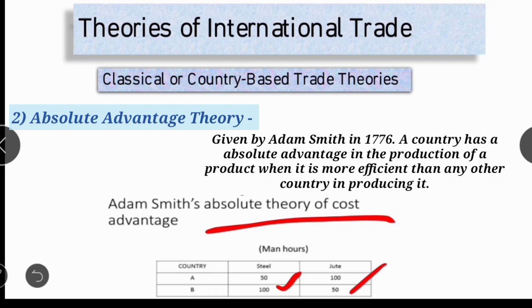So, country A has a cost advantage in the production of steel, so it can export steel and import jute from country B. Country B has a cost advantage in the production of jute, so it can export jute and import steel.